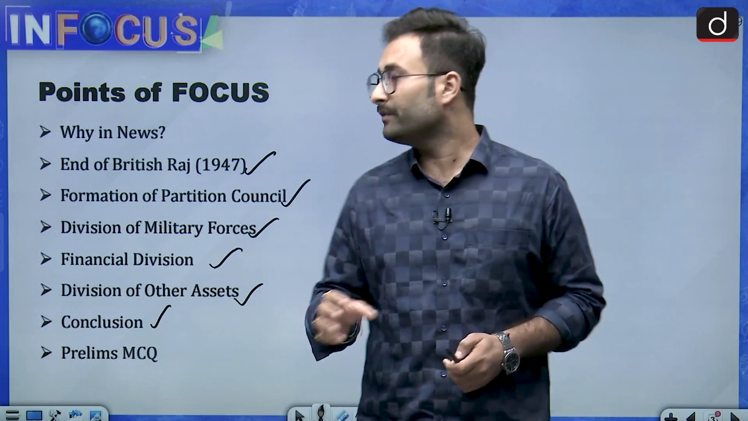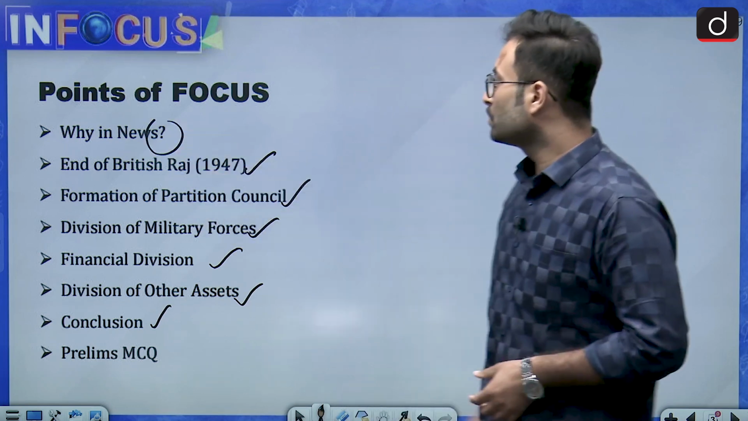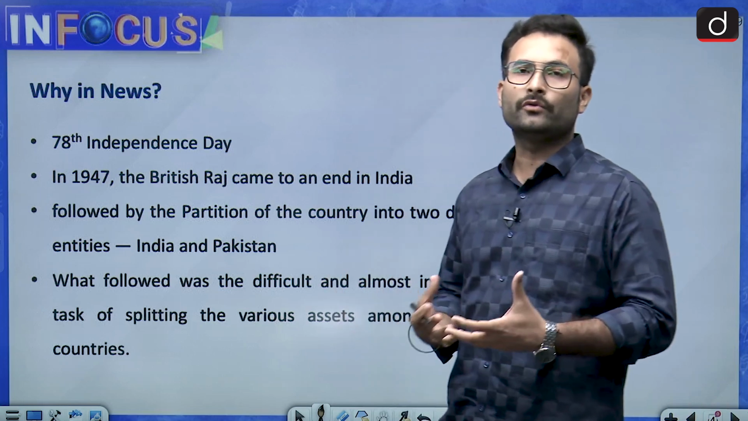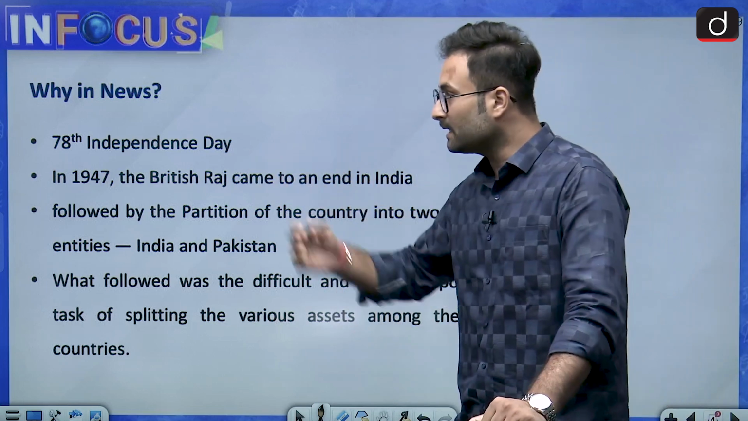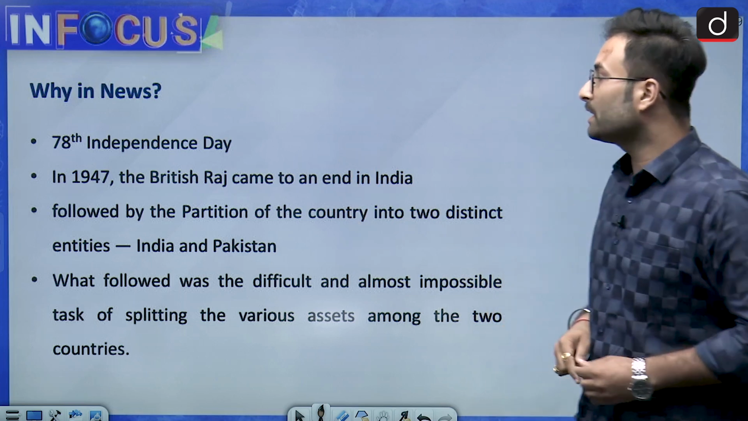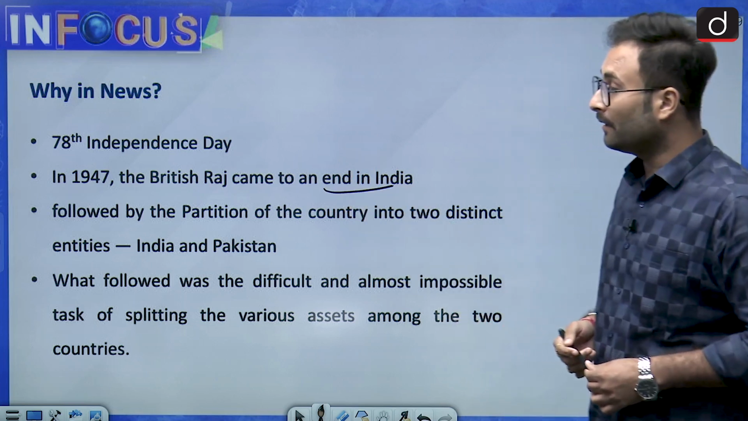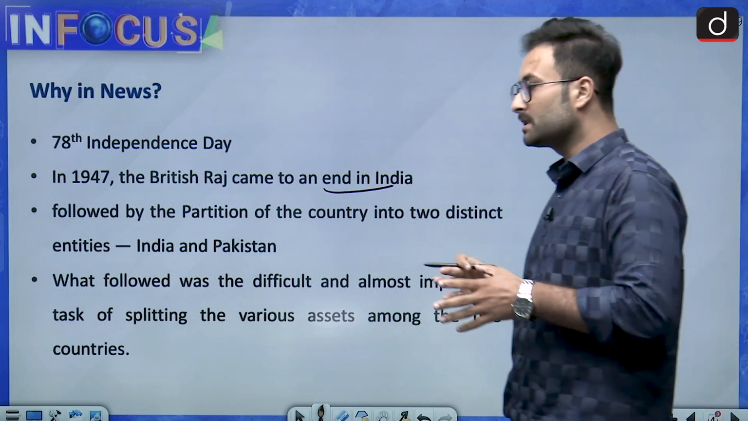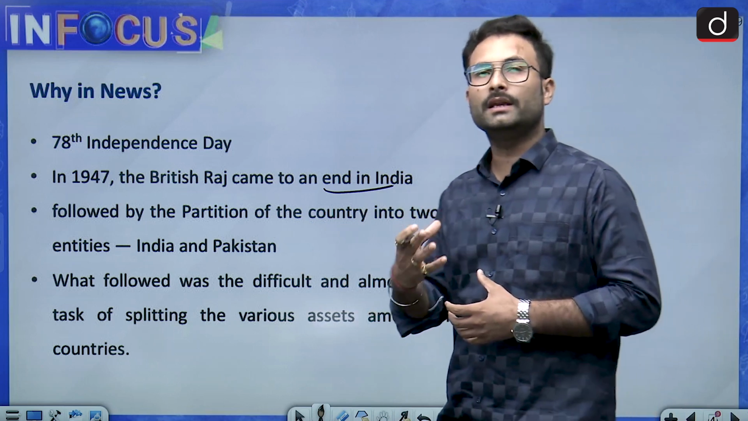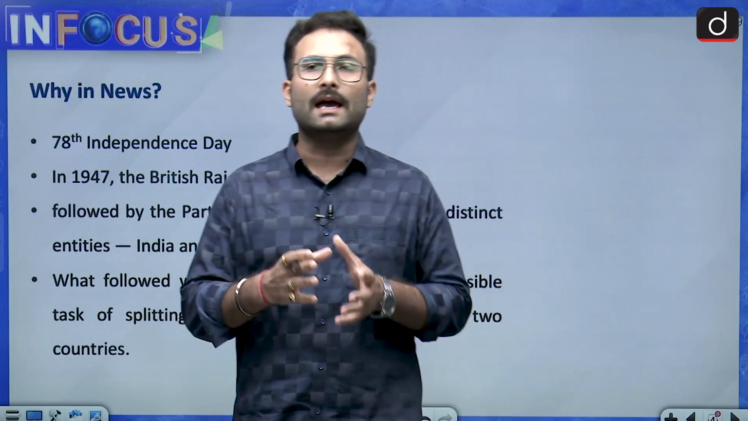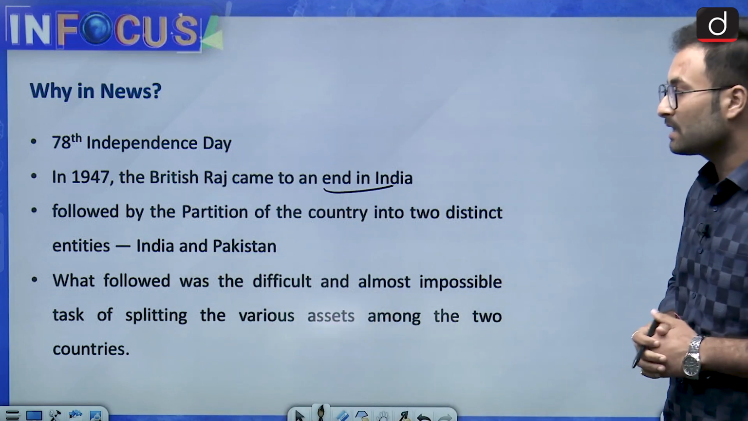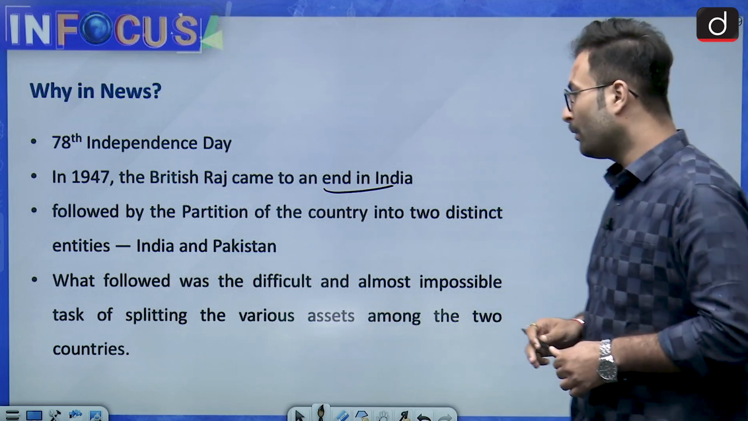Now, why was this in the news? We'll be celebrating the 78th Independence Day, and beforehand we are talking about various events that happened. Recently there was an article talking about the partition. In 1947 the British Raj came to an end in India, followed by a partition of the country into two distinct entities, India and Pakistan. Since these two entities were built out of one entity, British India, all the assets and liabilities were divided. What followed was the difficult and almost impossible task of splitting the various assets among the two countries.